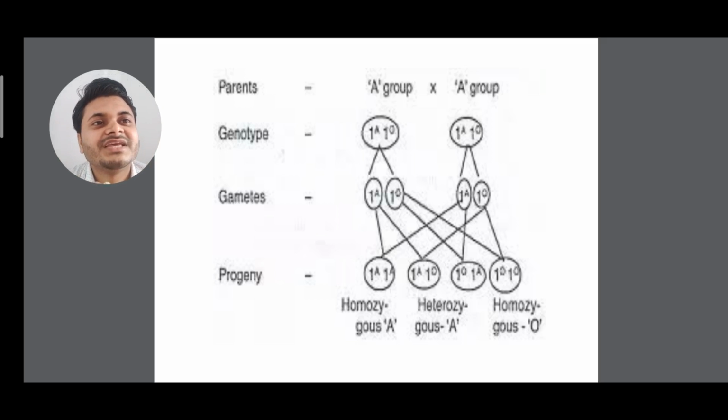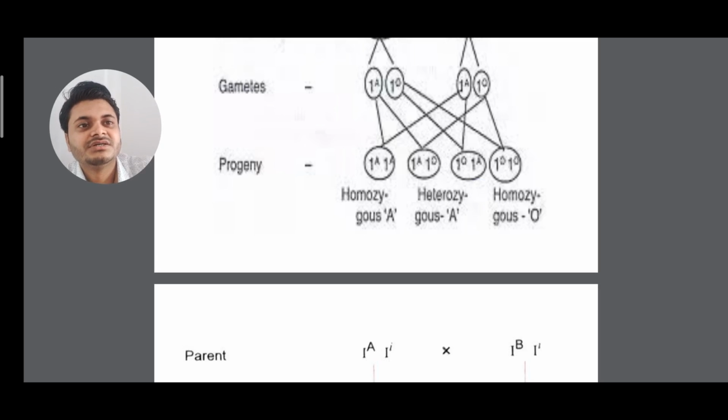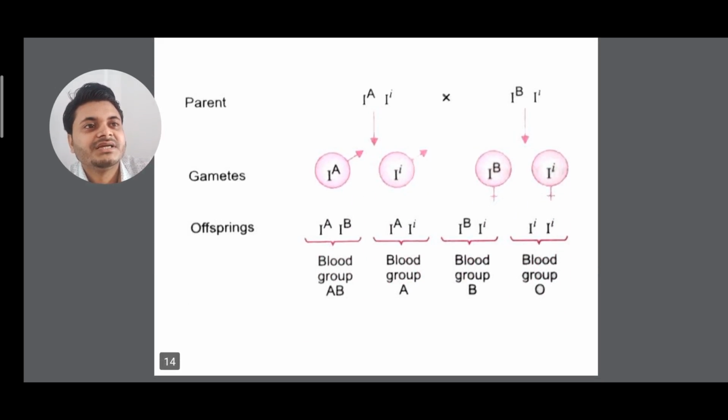So if a male parent is A and the female parent is also A, the possibilities are that all will be A, but one is IAIA and another is IAIO. Two are IAIO and one is IOIO. Clear? That means one is heterozygous, two different homozygous, and two the same heterozygous. These are the same crossings. You can try them at home.